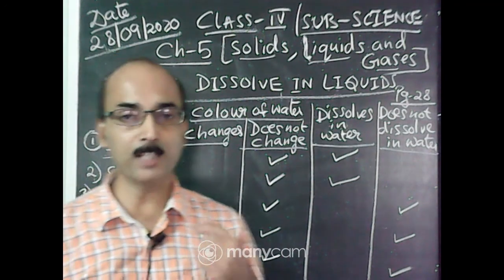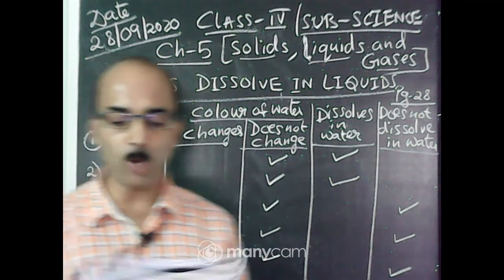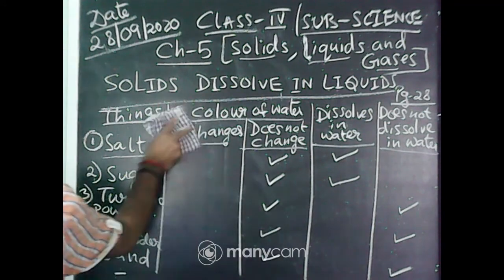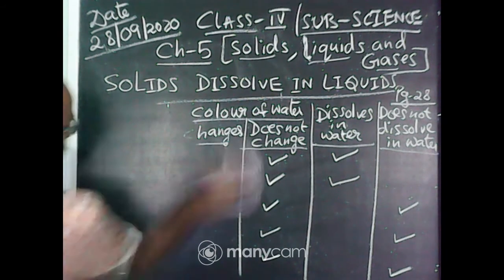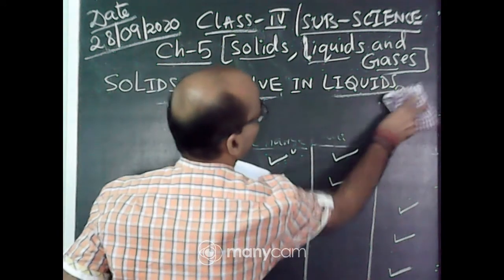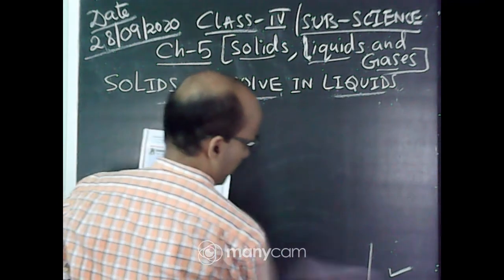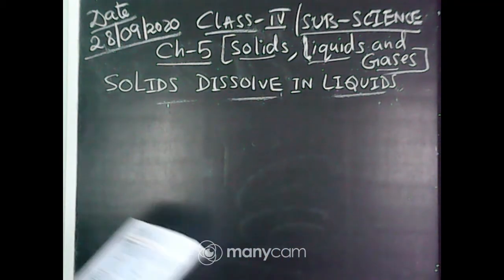See the picture, it is better if you look at the picture. See empty spaces among water molecules. So I will draw this one, it is better. What is actually happening, you will come to know. Very interesting, you will see it properly and memorize it.